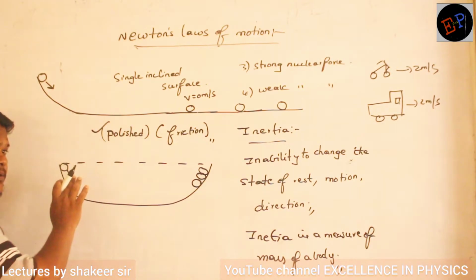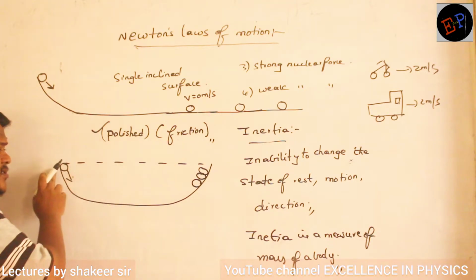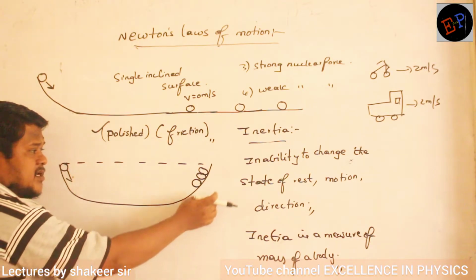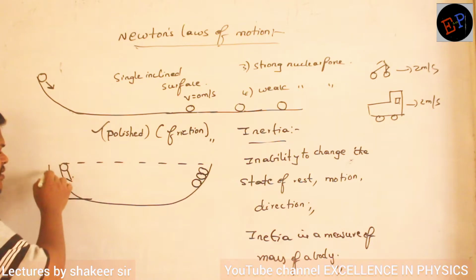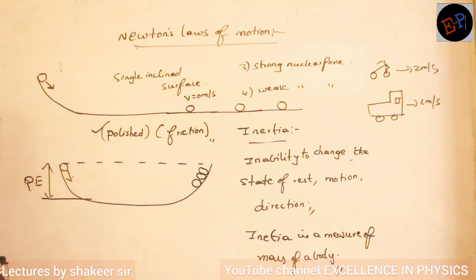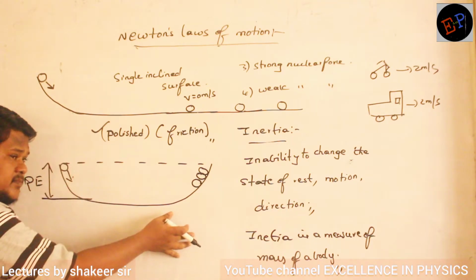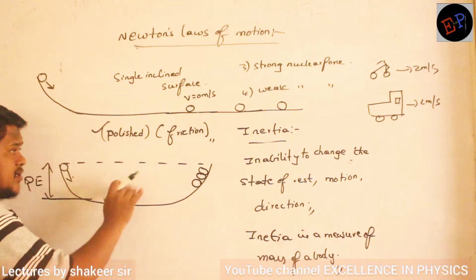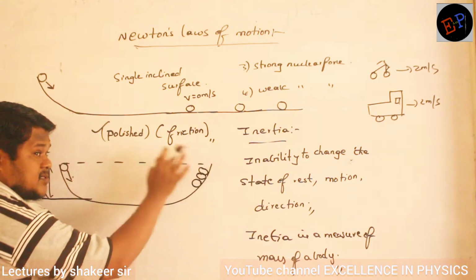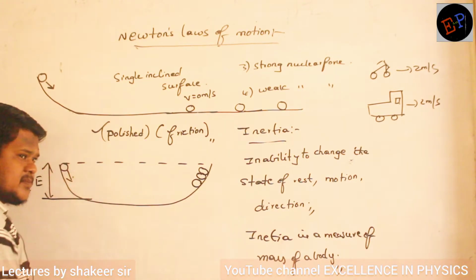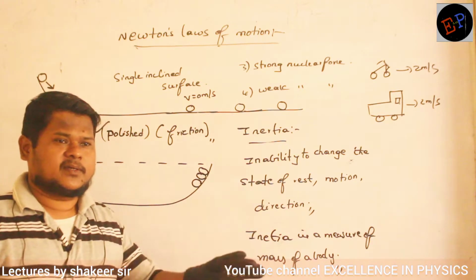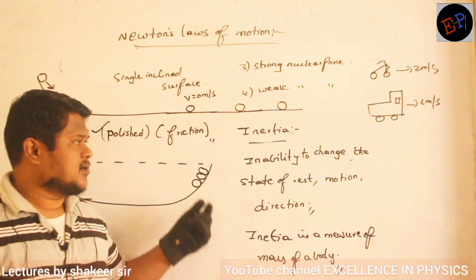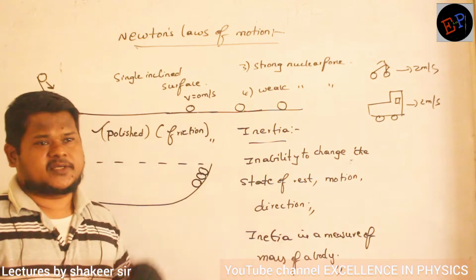Again he concluded that if there are no frictional forces, then the body will have the same energy in the final condition as the energy of the body in the first condition. Now which kind of energy does the ball have when it is at a height of h? It has an energy called potential energy. Clear? Energy possessed because of the height of the body. This energy is reduced when there is friction. So he concluded that if there is no friction, the ball will definitely reach the same height. Are you able to understand? So he concluded something about the concept of energy also. Is it clear? So these were some of the experiments done by Galileo to understand the concept of energy and the concept of friction. That is inertia. Are you able to understand?